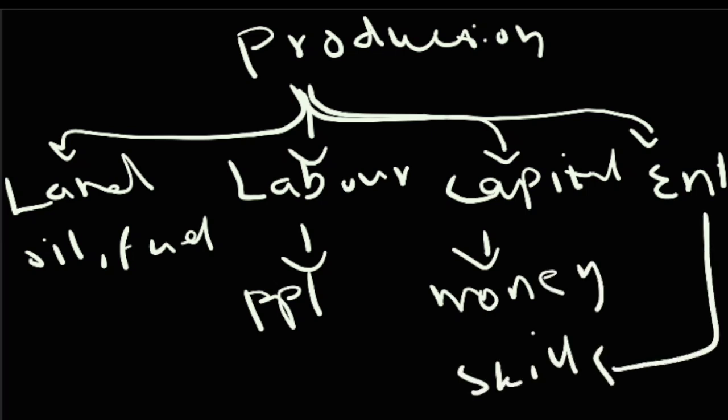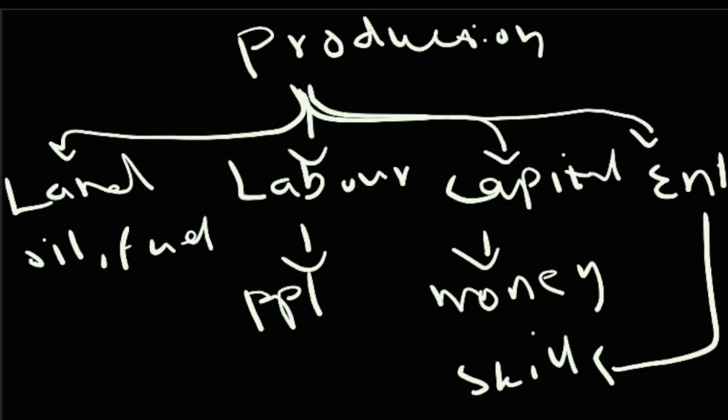Now, something important that we need to know is that land, labor, capital, and enterprise depend on each other, and they cannot survive even if one of them is missing. For example, if you have land and oil and each and every resource is available to you, and you have the money, and you have the skills and the risk-taking abilities, but you don't have labor, you don't have people to work for you, then it's impossible to produce products, goods or services.